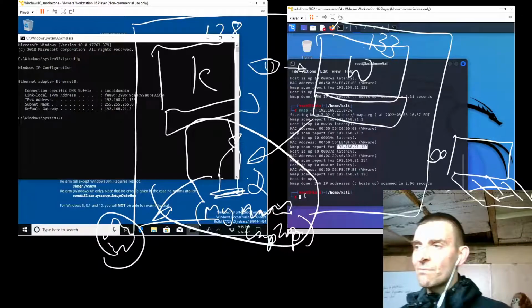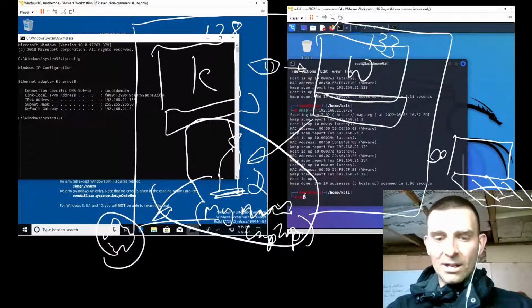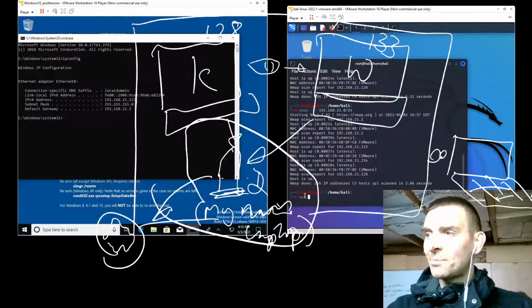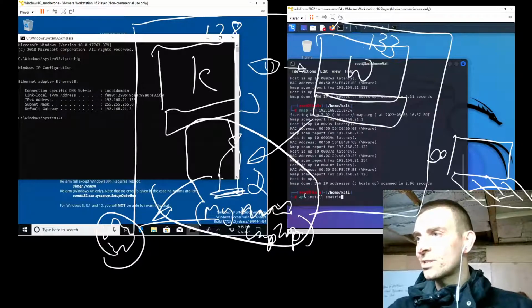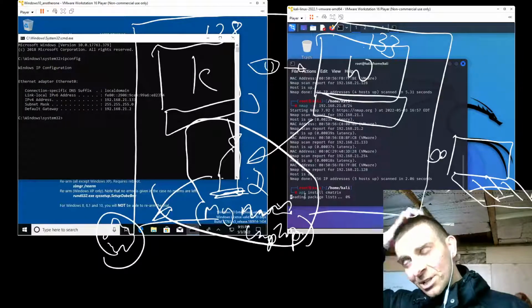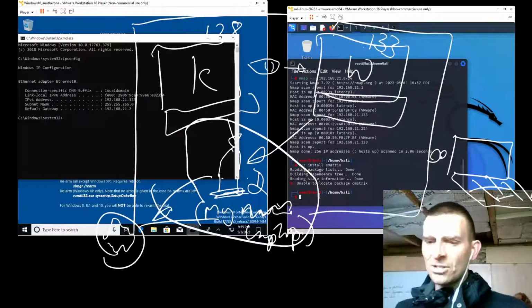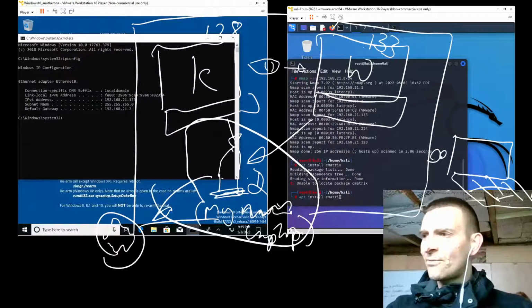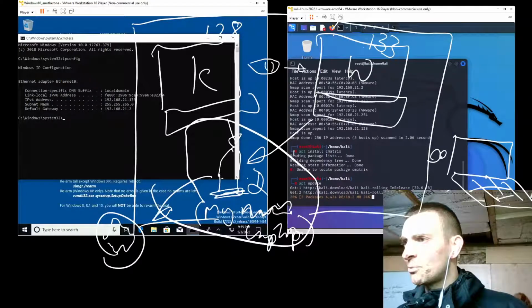So just to prove that the Kali machine is connected to the internet, why don't we do apt install, and then cmatrix is good fun. So apt install cmatrix and see if we can go and get that from the internet. And then, unable to locate package cmatrix. Let's have apt update. There we go. We'll leave that to update for a moment.